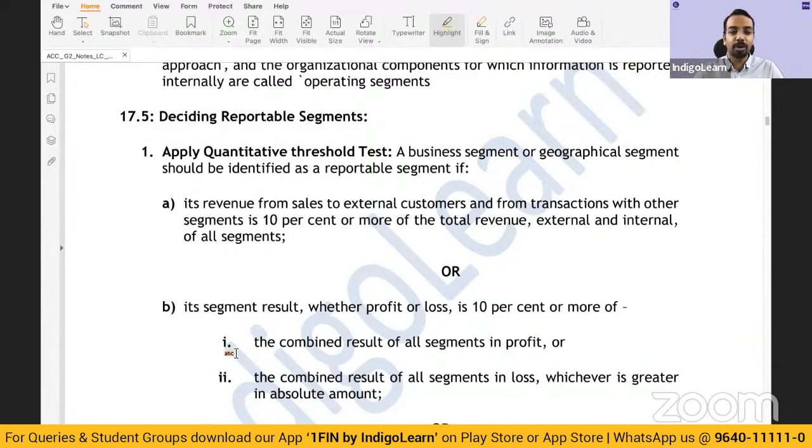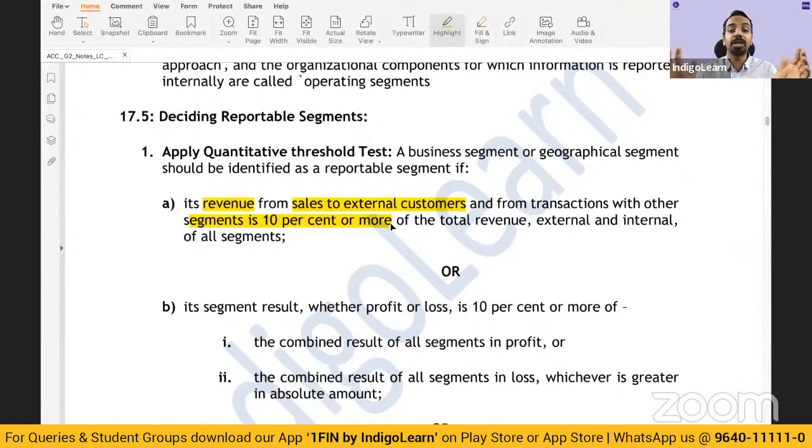A segment is reportable if you can use the revenue criteria. If revenue from sales to external customers and from transactions with other segments is 10% or more of the total revenue, external and internal, of all segments. Now, what does this mean?